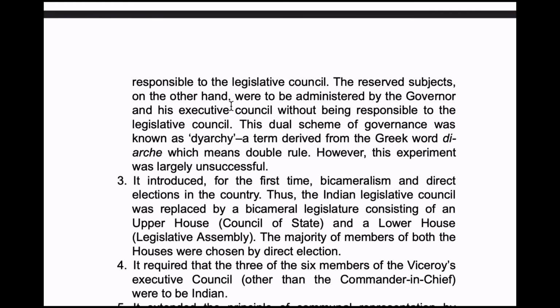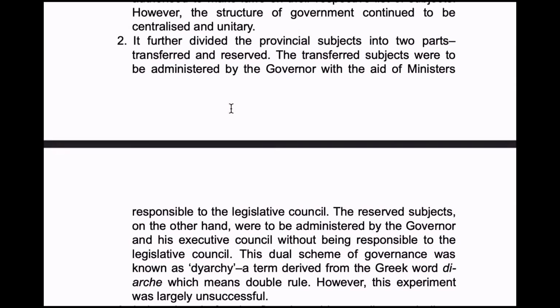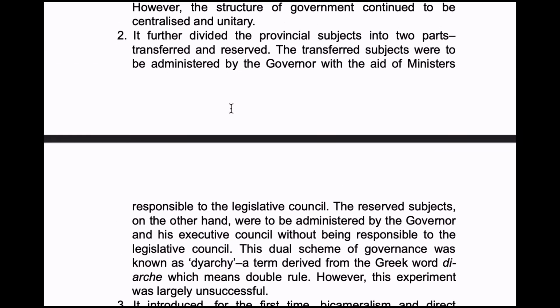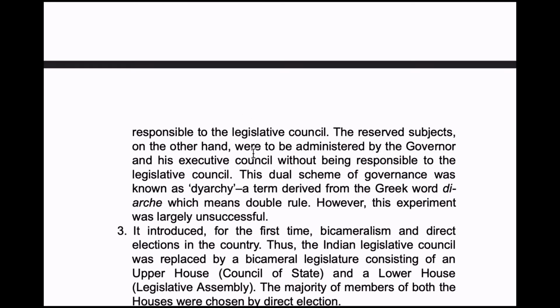See here, the difference between transferred and reserved is, in transferred subjects, the governor has to administer with the aid of ministers and he is responsible to the legislative council. Whereas in reserved, the governor and his executive council can administer without being responsible to the legislative council. Is it clear, guys? In transferred, he will be responsible. In reserved subjects, he will not be responsible to the legislative councils. That is the only difference. This dual scheme of governance was known as diarchy.